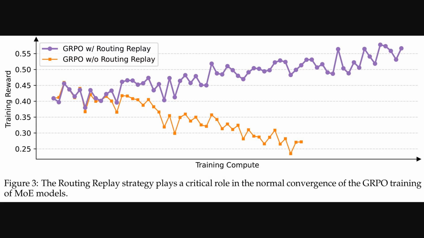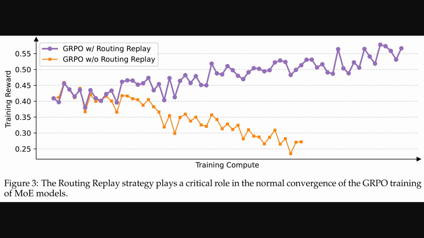Now, this stability issue becomes even more critical when we look at a specific type of advanced model called a mixture of experts. These models use different specialized subnetworks, or experts, for different tasks. This chart shows the older Group Relative Policy Optimization method trying to train one. The purple line uses a special fix called routing replay, and it stays stable.